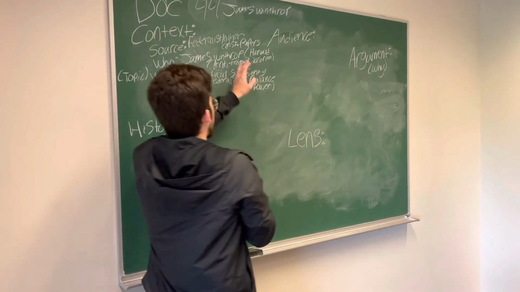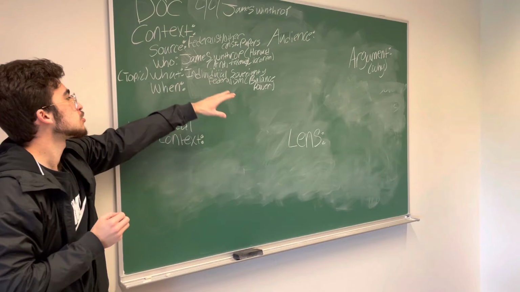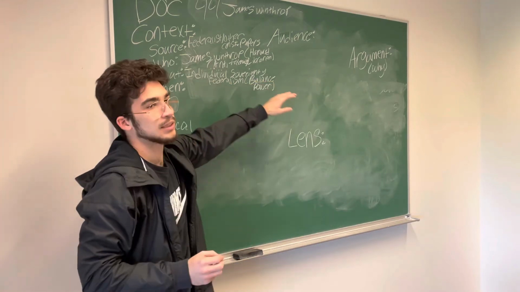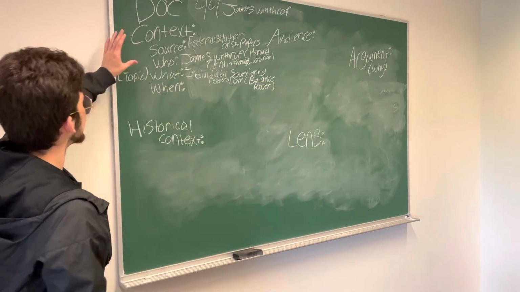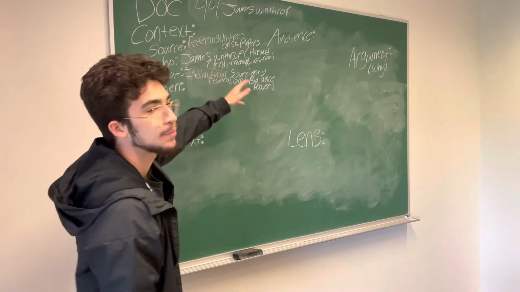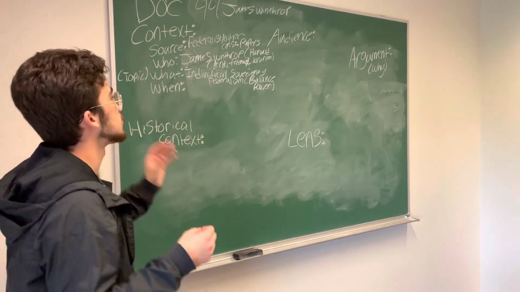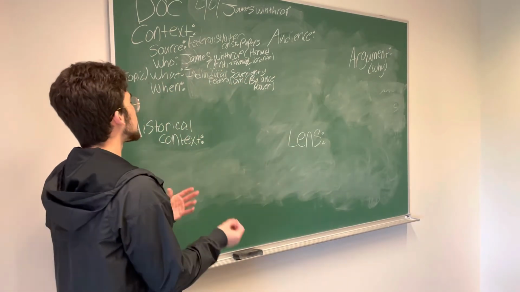So you have three ideas here you can have for a topic: individual sovereignty, federalism, or balancing power. Any of those would be good, and they all kind of have the same idea, just so you get that general consensus of what you're talking about.